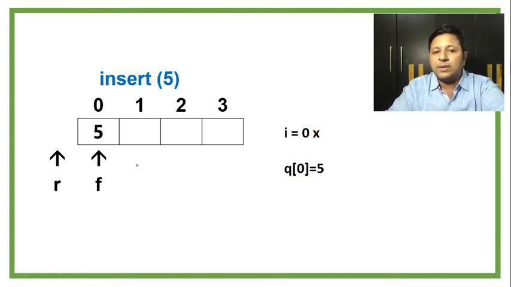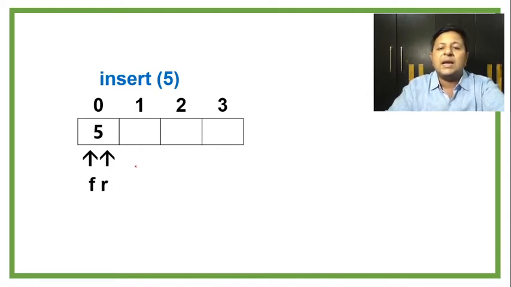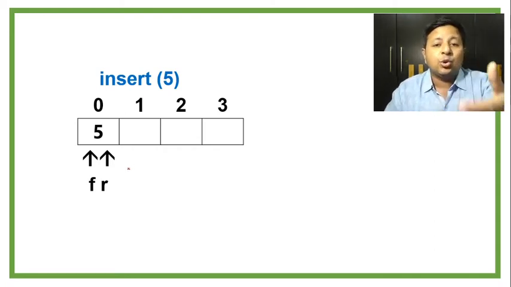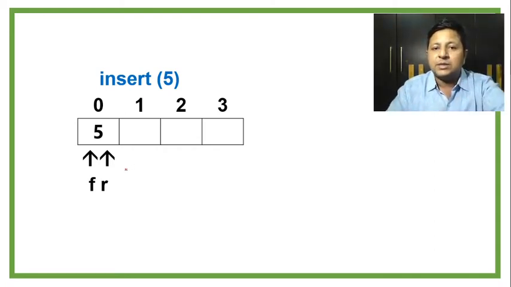So your 5 will be placed and R would be incremented, going to the next position. That's how insert 5 would take place. That shows that for inserting the first element, we have not done any separate arrangement. The code that we have written is capable of handling the addition of the first element. It simply skips the first as well as second for loop, and very quietly the element gets placed at the first position.